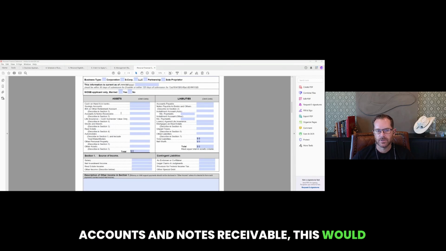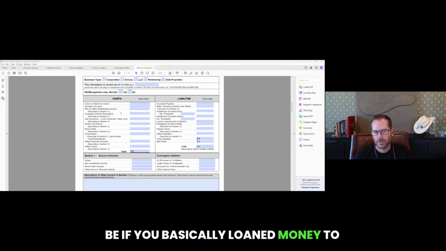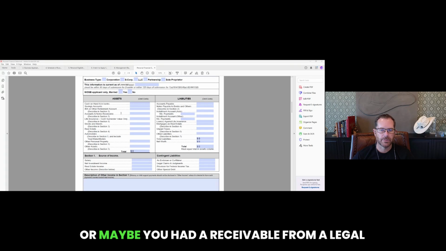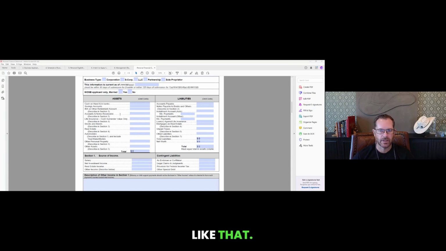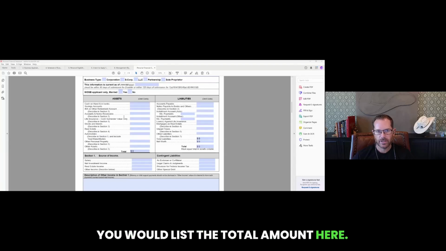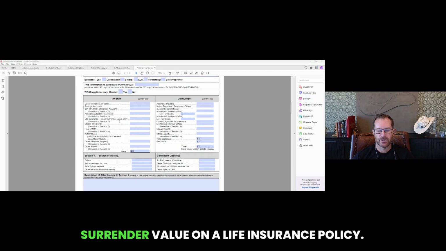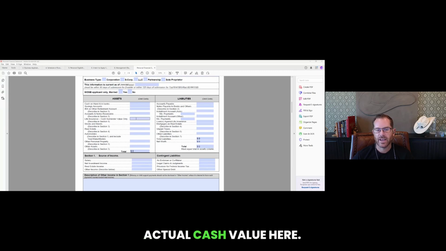Accounts and notes receivable. This would be if you basically loaned money to somebody and you're waiting to get it back, or maybe you had a receivable from a legal settlement or some judgment or something like that. You would list the total amount here. Now, life insurance, this is the cash surrender value only. So this is not the face value of your life insurance policy. This would only be if you have cash surrender value on a life insurance policy.